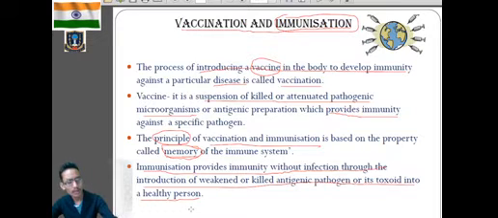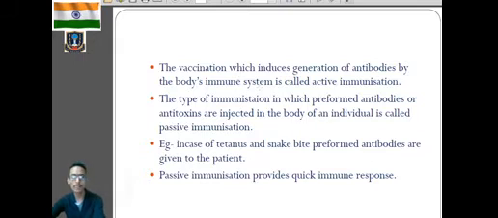And immunity or immunization is developed by the use of killed pathogenic organisms or the attenuated microorganisms, or even the toxoid, meaning the poisons, which are mainly produced by the microorganisms in the body. So I hope it is clear for you what is vaccination, what is vaccine, and what is immunization. Now, the vaccination induces generation of antibody by the body's immune system.